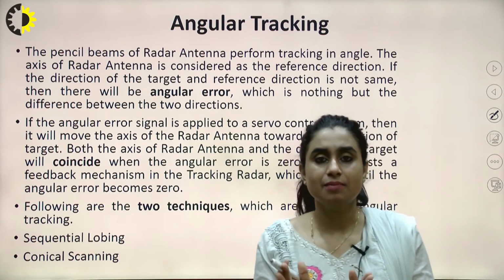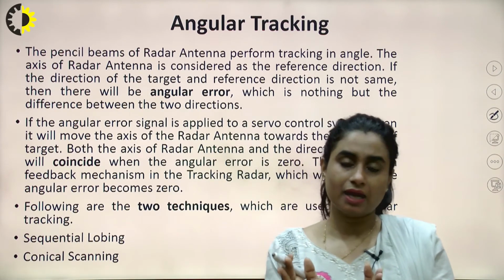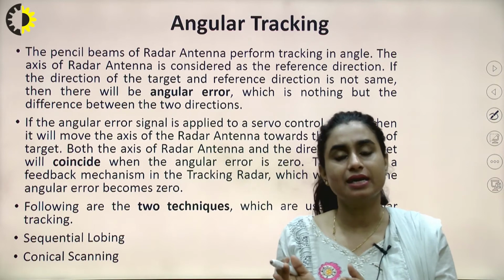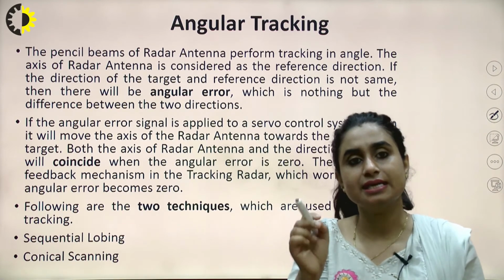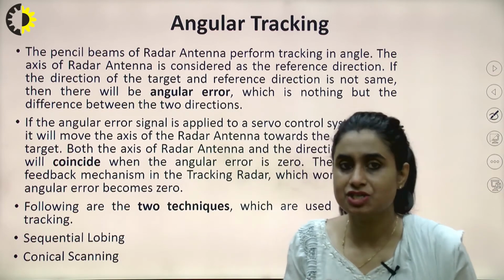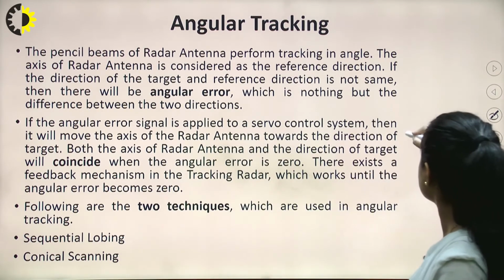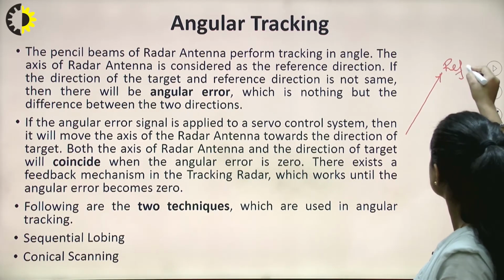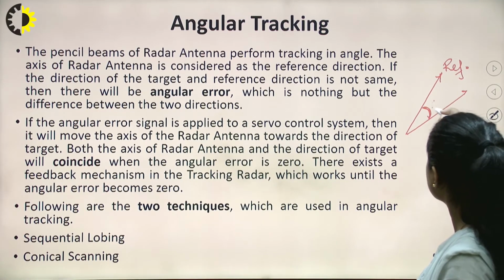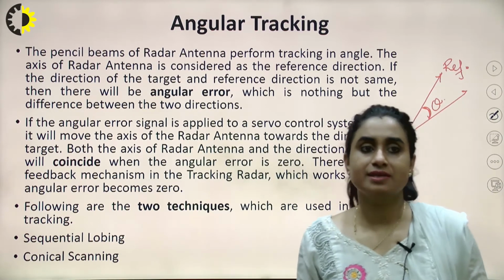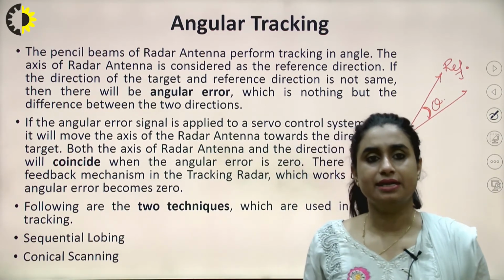If there is some angular difference between the reference and the target, then that angular difference is the error, which is nothing but the difference between two directions, right? If this is the reference direction and if the target lies here, the angular difference is the angular error here, right?